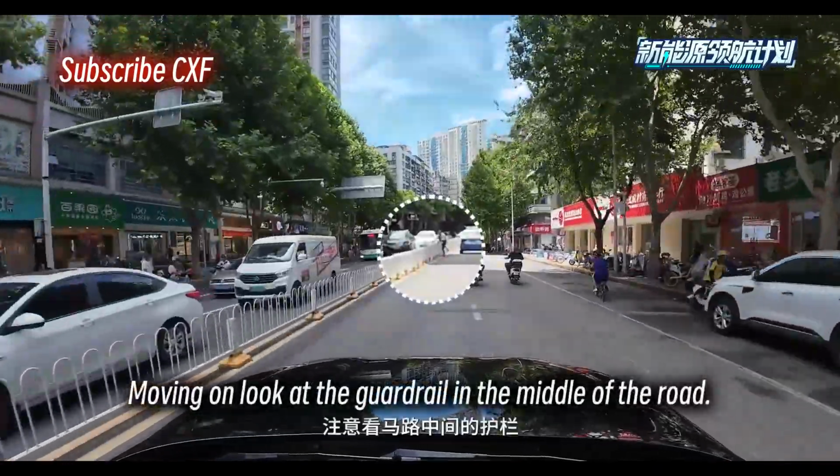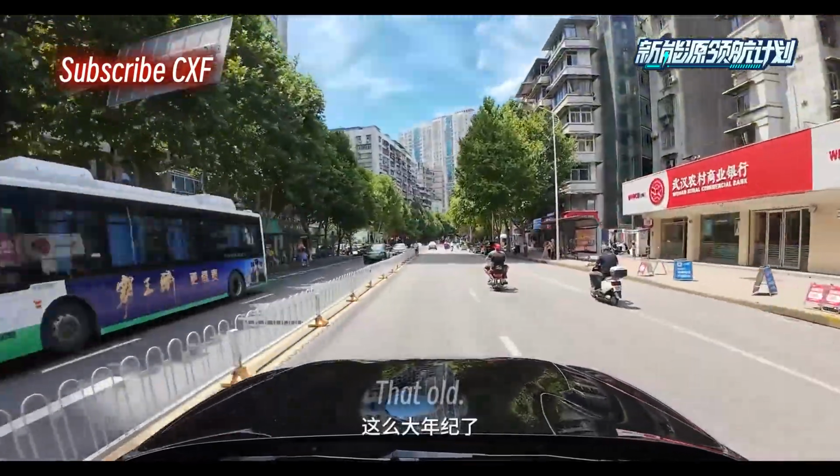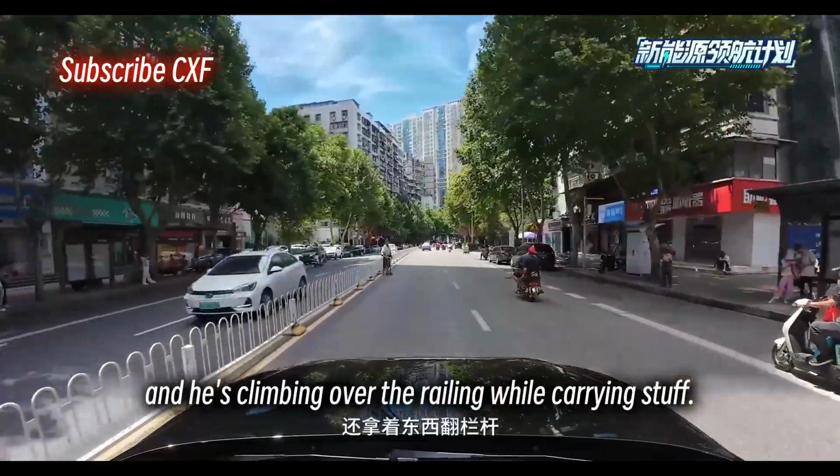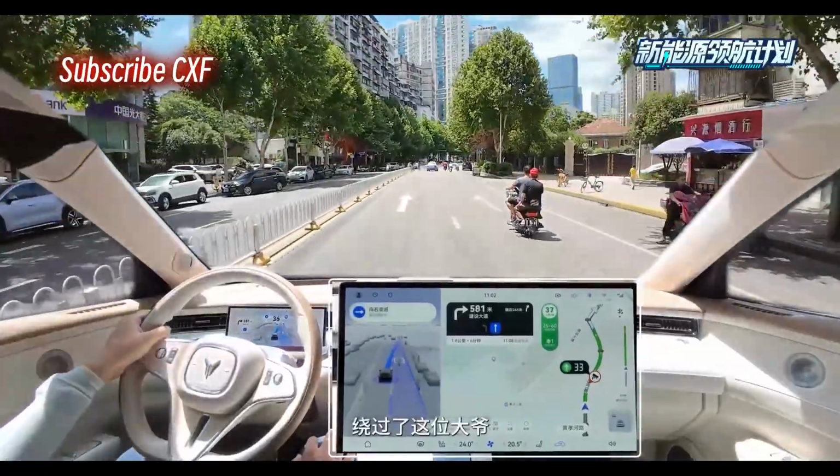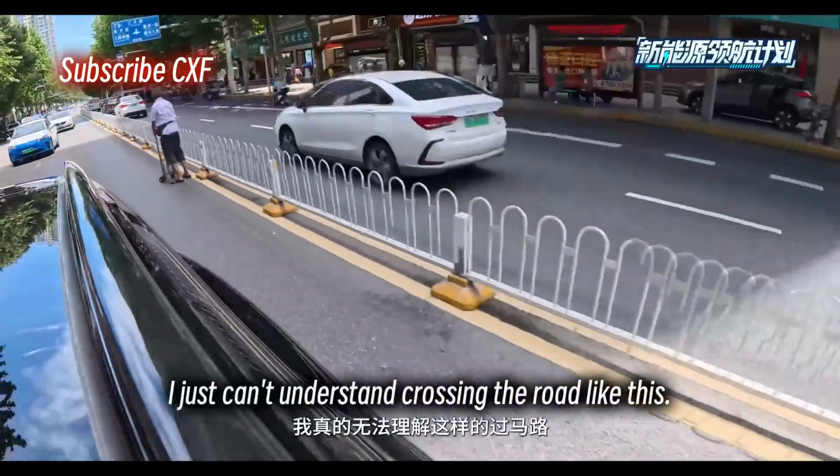Moving on, look at the guardrail in the middle of the road. That old man is climbing over the railing while carrying stuff. ADS plans a path to the right, going around him. I just can't understand crossing the road like this.